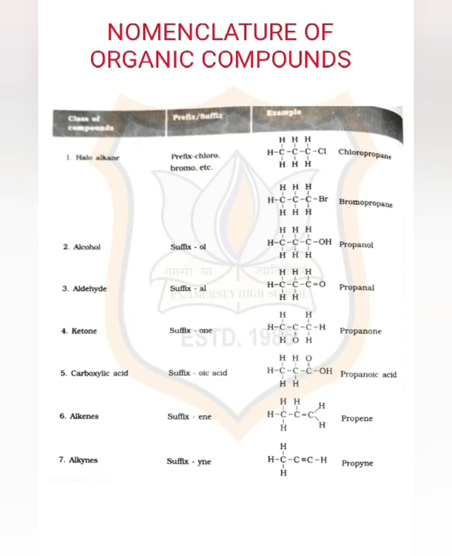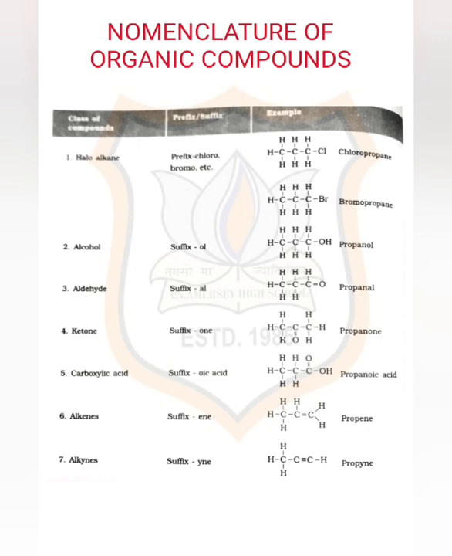Then aldehydes. For aldehydes, the suffix will be AL. If there are 3 carbon atoms, the functional group formula is CHO, that we discussed in the last video, and we will write propanal. Is it clear?